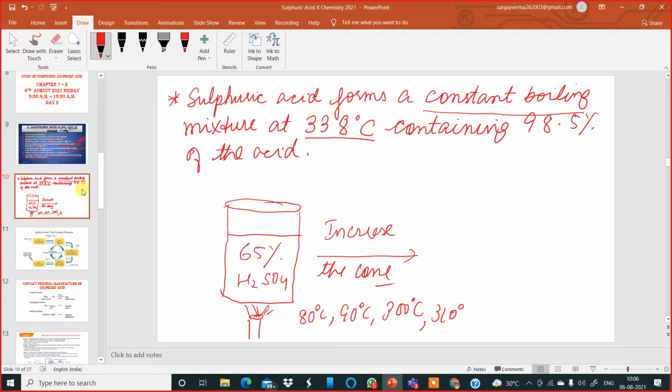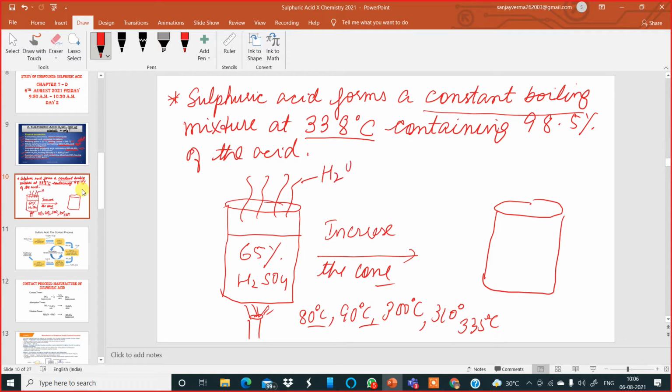When the temperature reaches somewhere around 335 degrees Celsius, we get concentrated sulfuric acid. When the temperature is rising beyond 90, beyond 100 degrees Celsius, only the water vapor escapes in the form of vapor. When the temperature has reached approximately 335 degrees Celsius, you get 98% sulfuric acid, and you still keep on warming it with the Bunsen burner.